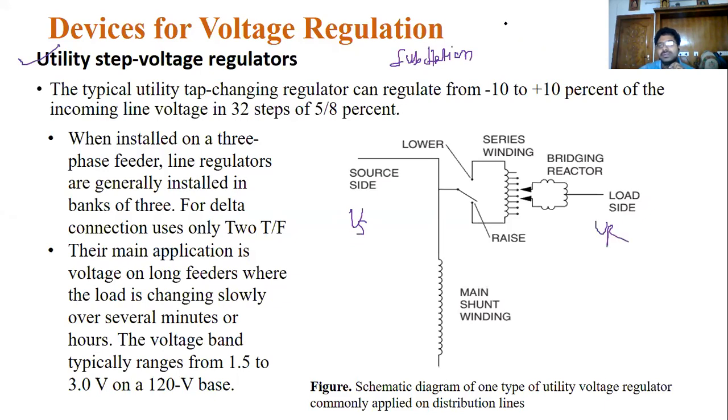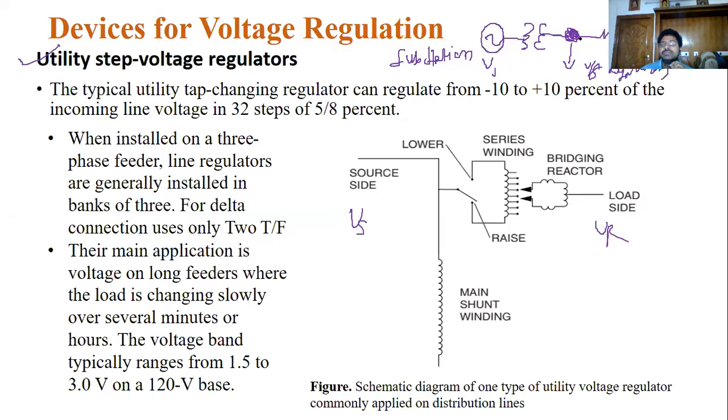Simply, I can draw a small source Vs, this is one transformer on the substation side, and this is the load. Here we connect our device, the utility step voltage regulator.